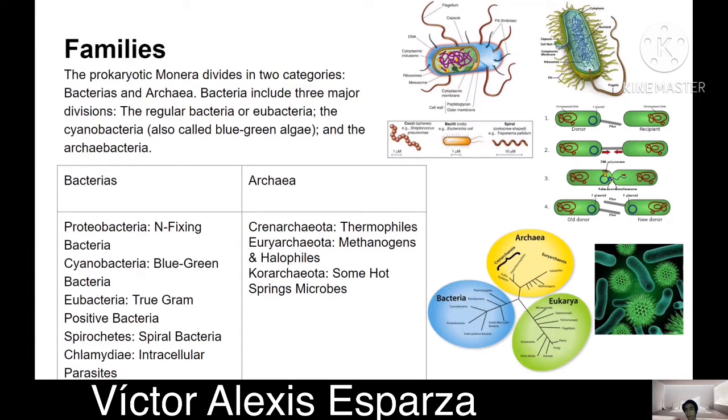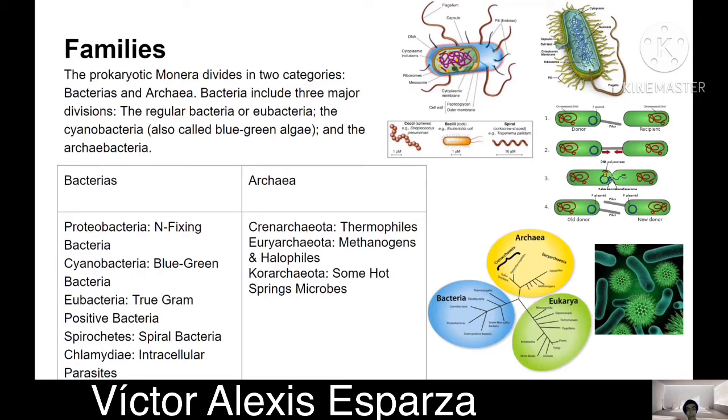Here we have some images. The first two are the prokaryotic cells, which are bacteria. We have how they reproduce and share genetic material. We have both of the families below, archaea and bacteria, and just an image of the bacteria.